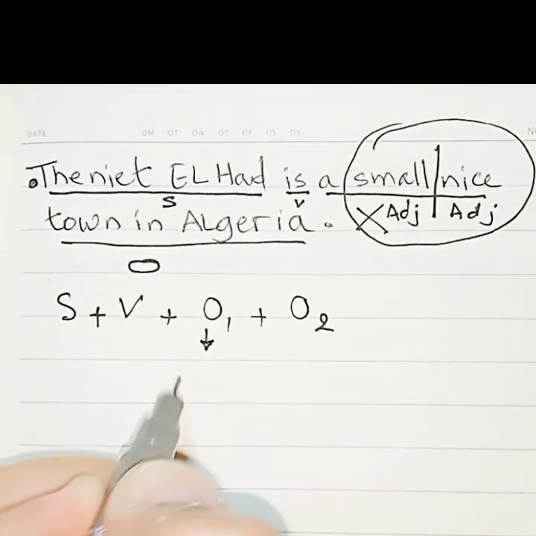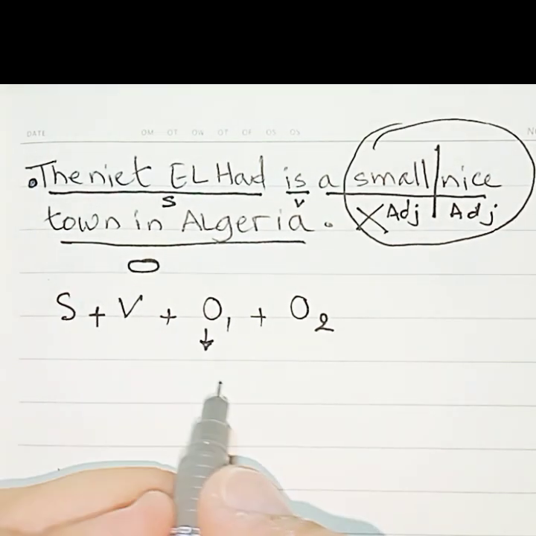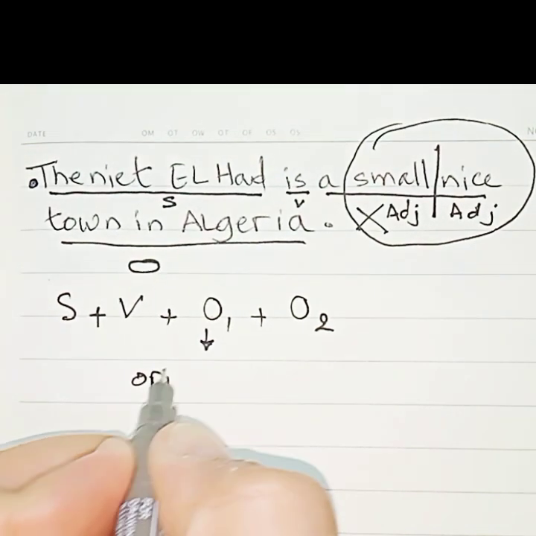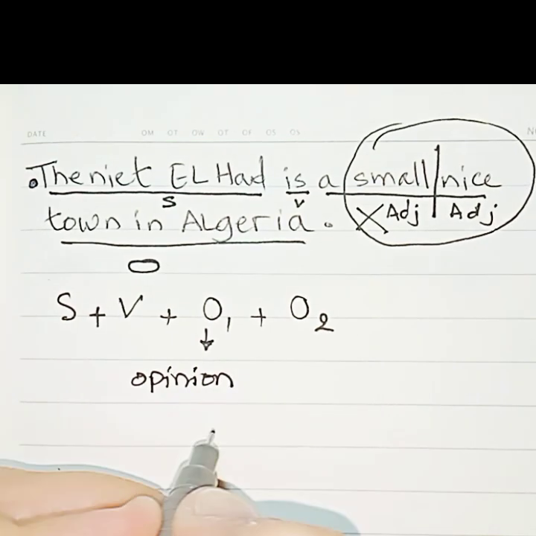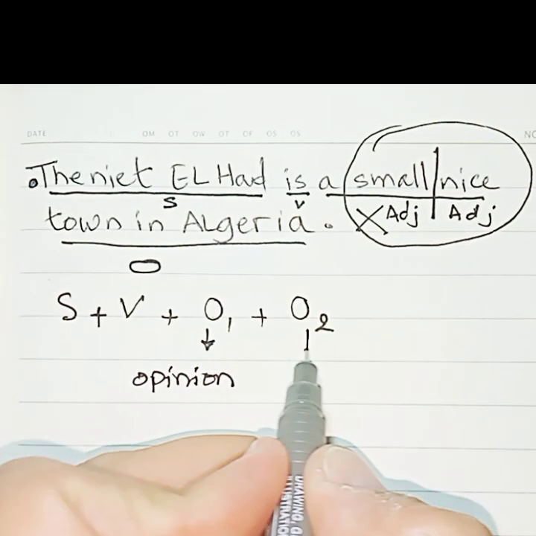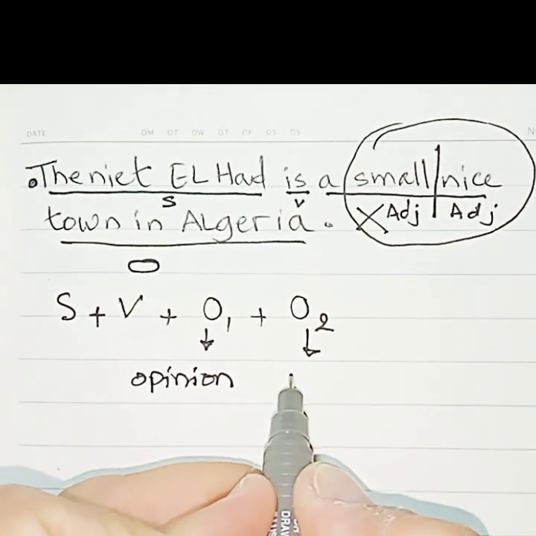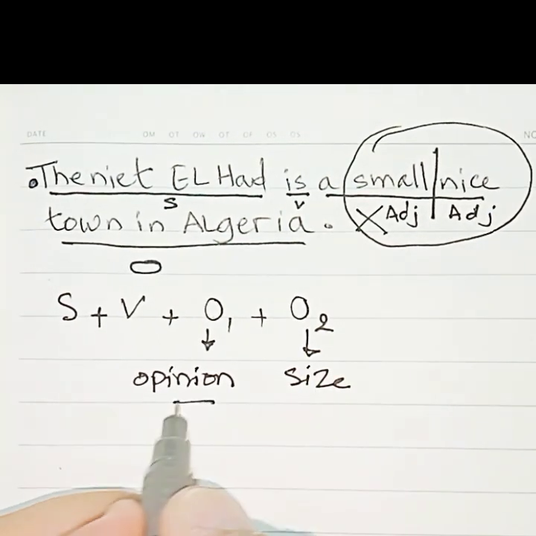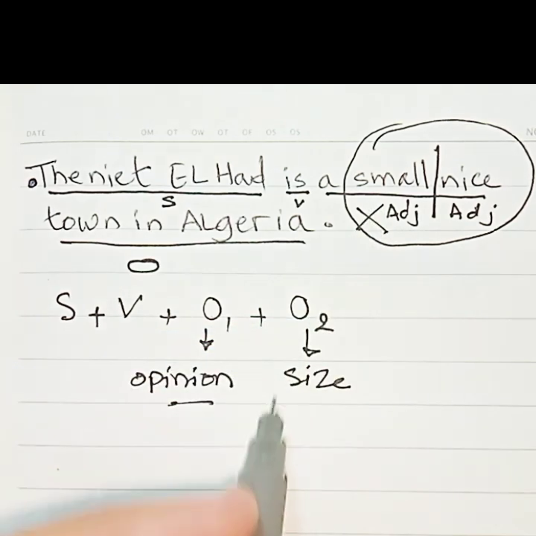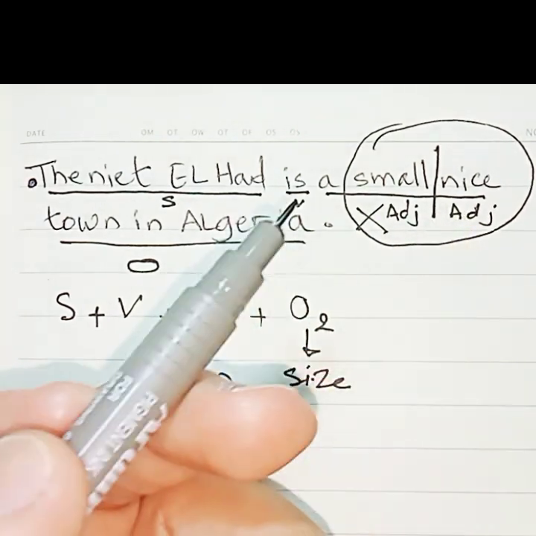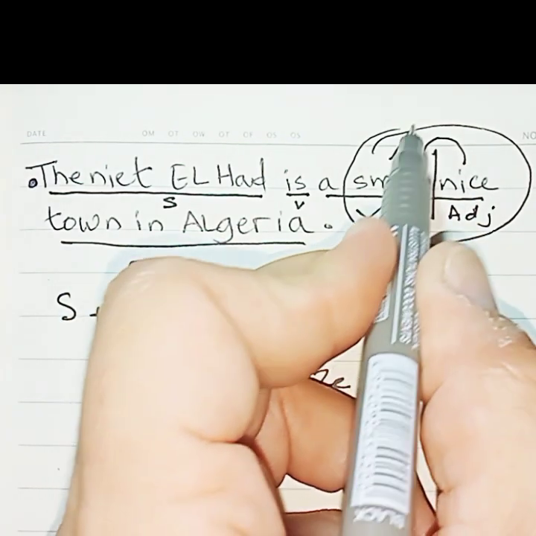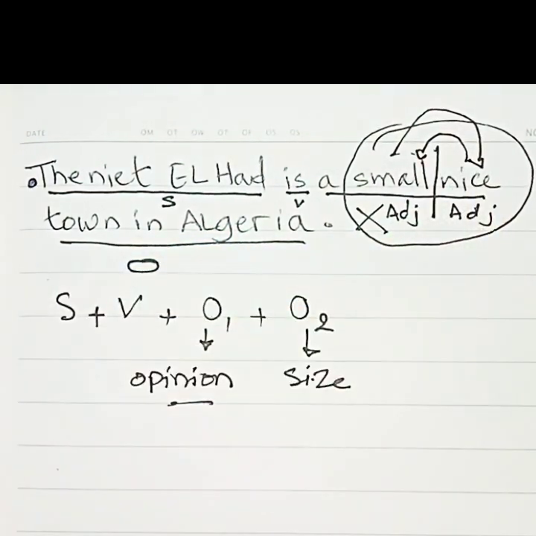Object 1 must be your opinion about something. Then comes the size of that thing. So opinion number 1 and size number 2. Small is not an opinion. Nice is the opinion. So we should start with nice and then comes the size, which is small.